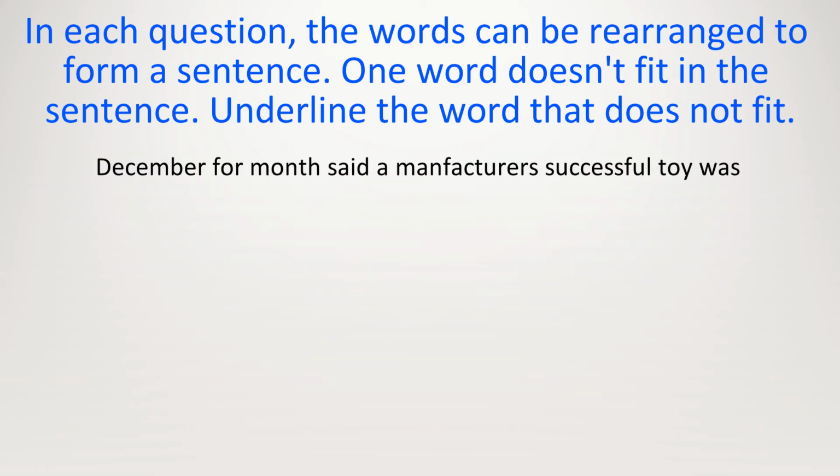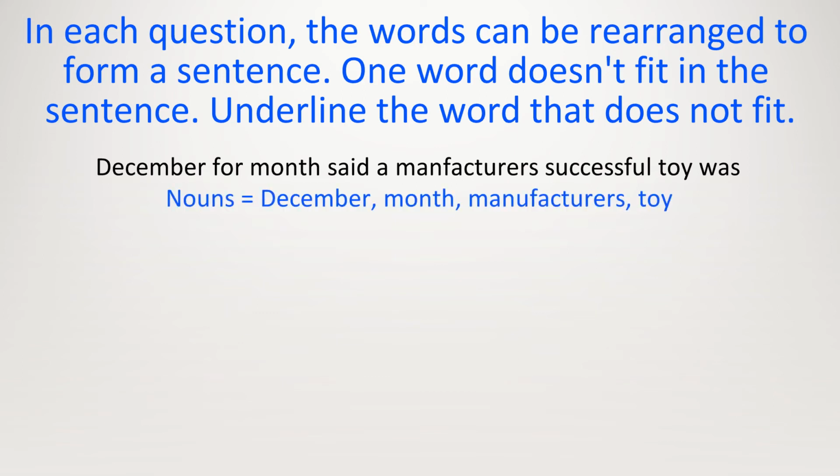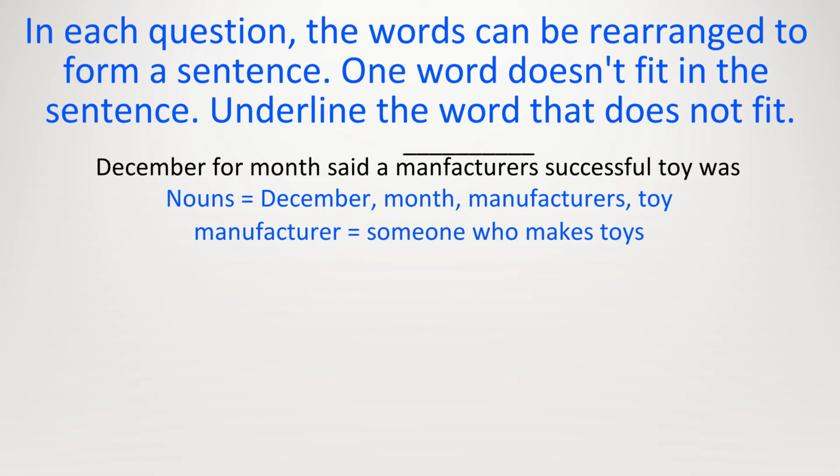December for month said a manufacturer's successful toy was. If you want to have a go, pause the video now. Let's begin this sentence with a noun then a verb. Firstly, let's identify the nouns. We have December, month, manufacturer's, toy. Let's start with manufacturers. Manufacturers said